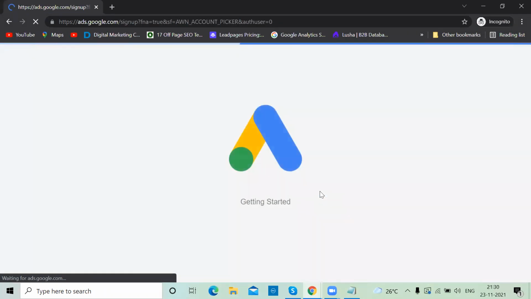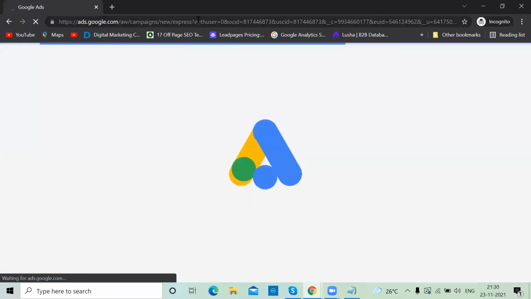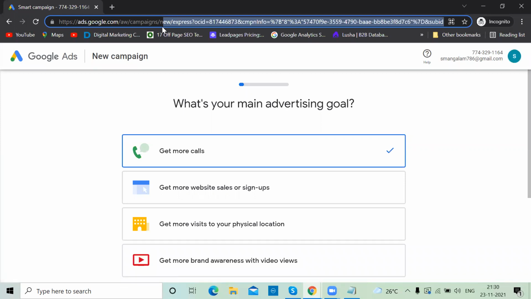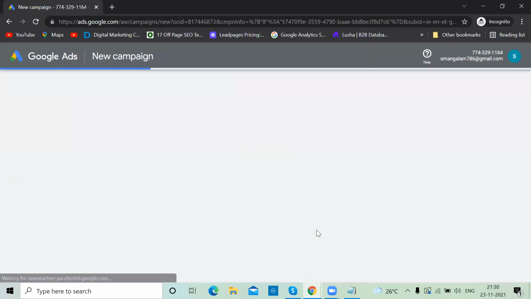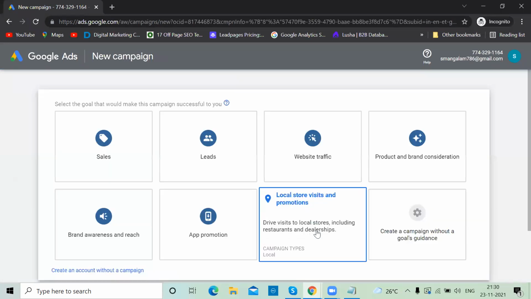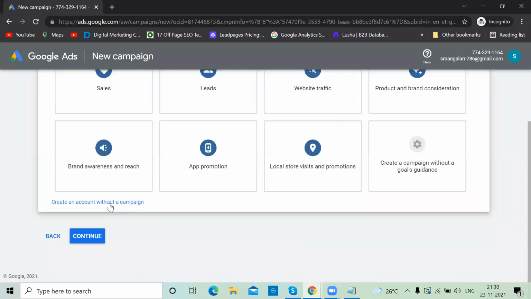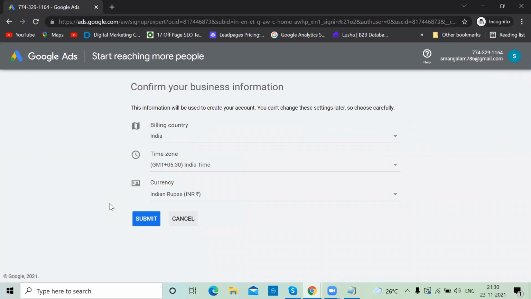As I explained in my previous videos, when you're creating a new ads account, it will always go to Express. Express is a waste for the experienced people. So don't select anything, switch to expert mode. Now here, first you have to create an account, right? So create an account without a campaign. Then yes, my new account, I want to increase subscribers for her. So she's based in India only. So India, time zone India, currency India.